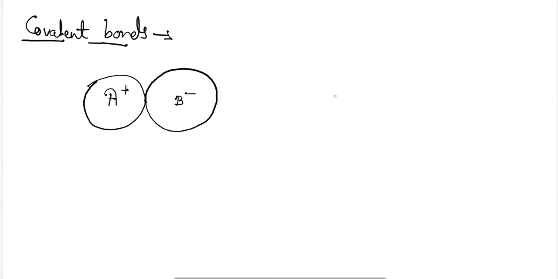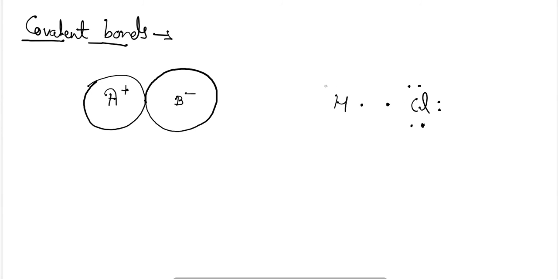But in the case of a covalent bond, for example, if I am taking a hydrogen atom and a chlorine atom here, the outermost number of electrons for chlorine is 7 and for hydrogen it is 1. So hydrogen needs to complete its duplet in order to achieve inert gas configuration, and chlorine requires one electron for completing its outermost inert gas configuration.